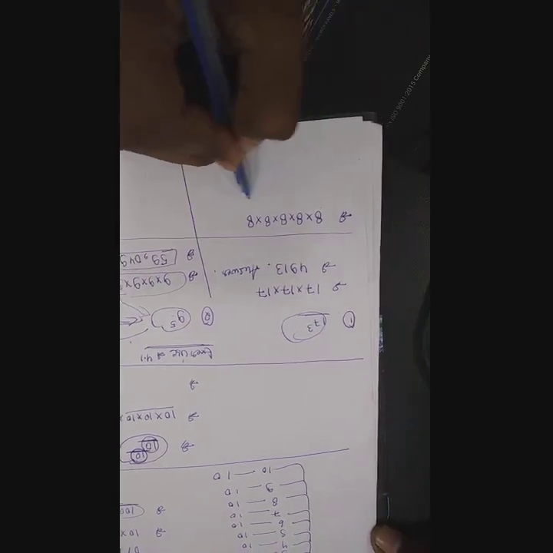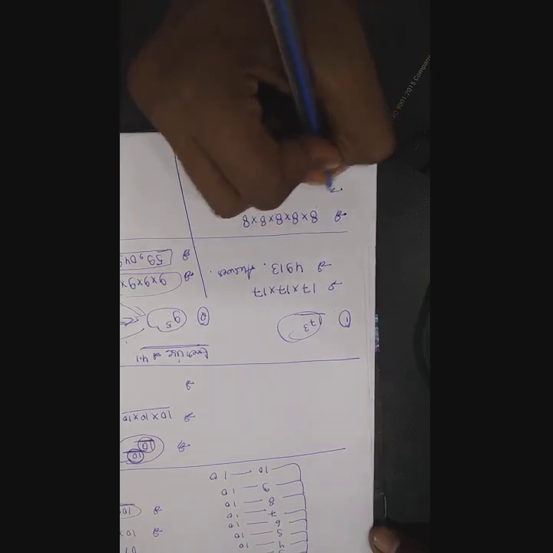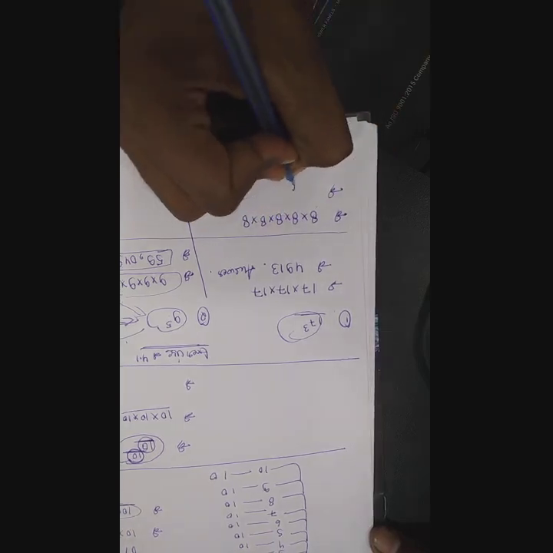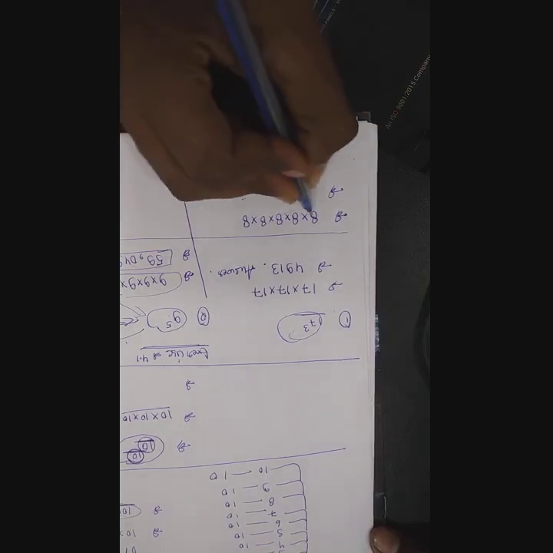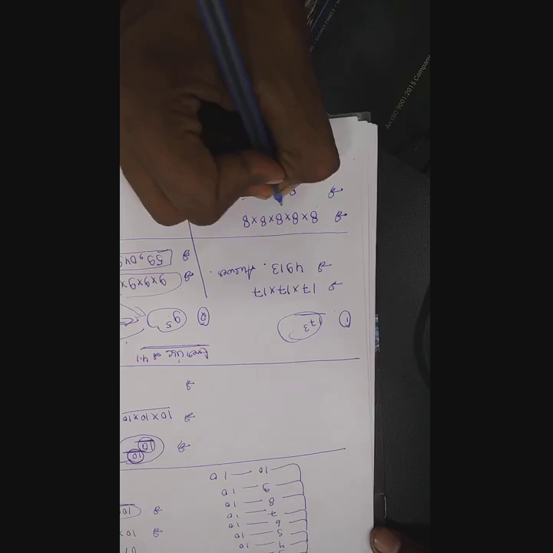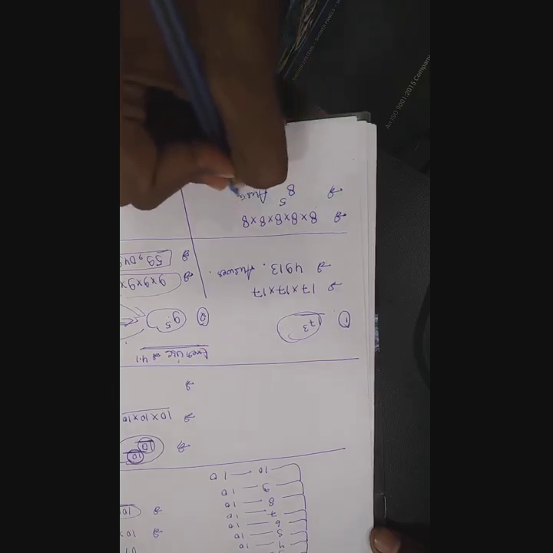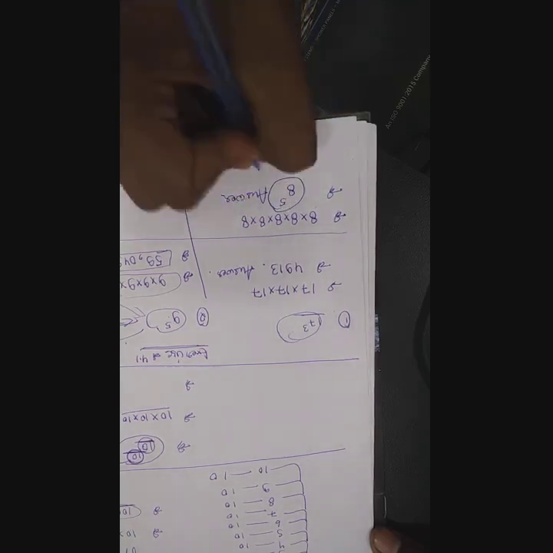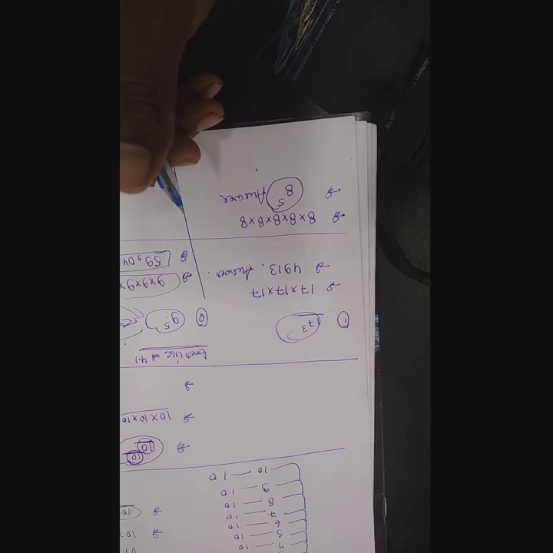Here, how many times has 8 been written? This is 5 times. So the value will be 8, as it is, and how many times it is being multiplied: that is 5. The answer is 8 to the power 5. This will be your answer. Understand? After this, the next question is 4 upon... we don't have this much time to elaborate everything.